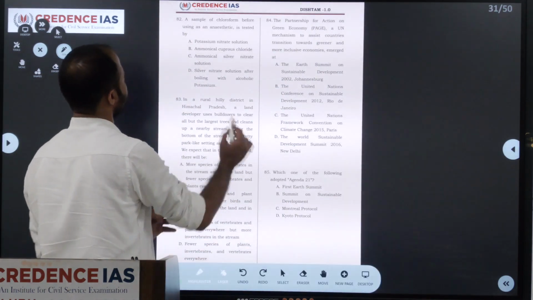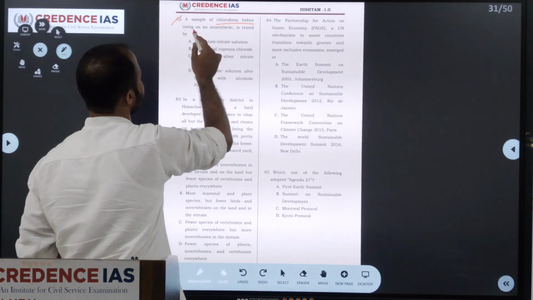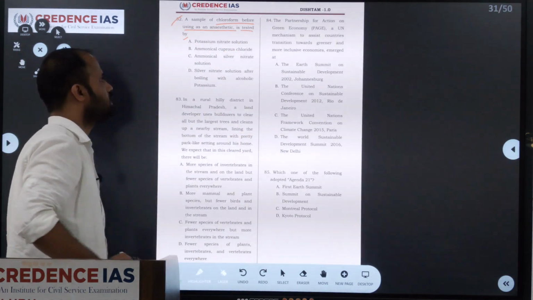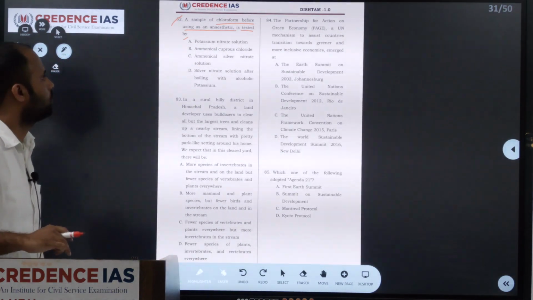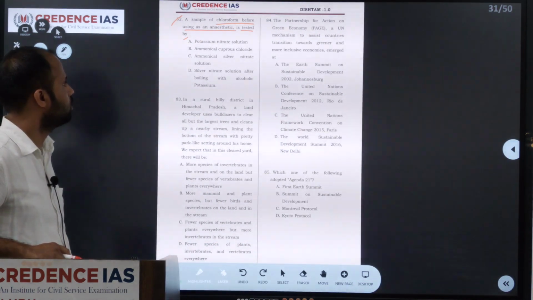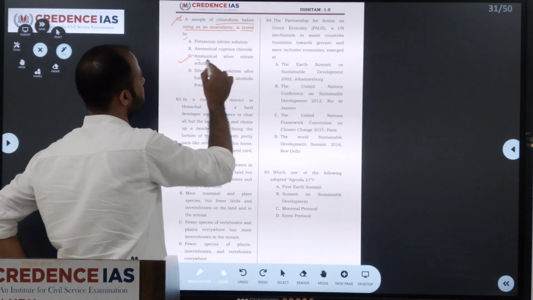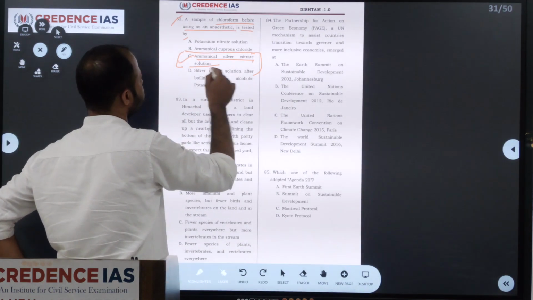So next we move on to the 82nd. The sample of chloroform before using as an anesthesia is tested by the options given: potassium nitrate solution, ammoniacal cuprous chloride, ammoniacal silver nitrate solution, and D is silver nitrate solution after boiling with alcoholic potassium hydroxide. The answer is ammoniacal silver nitrate solution. This is a chemistry question, a fact-based question.